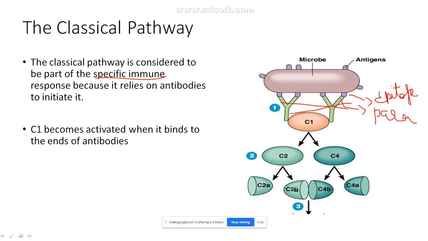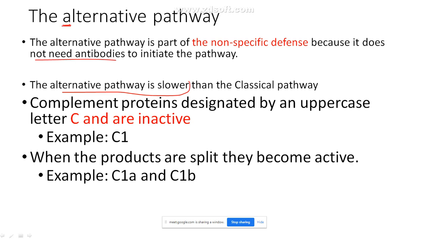These complement proteins break themselves into two parts. One part will be bigger and the other part will be smaller. For example, here I have written that C1 is broken into C1A and C1B. Similarly, C3 will be broken down into C3A and C3B. So A is the smaller part and B is the larger part.